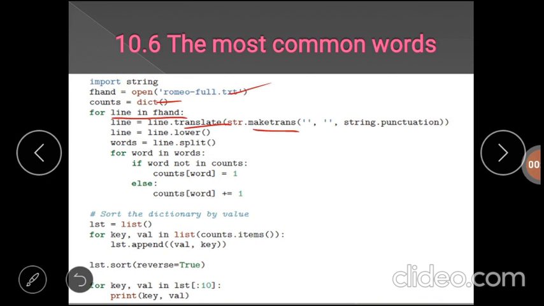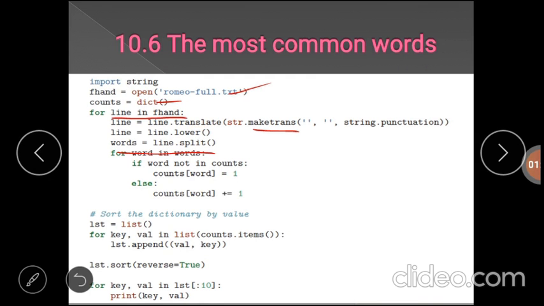Then convert the alphabet to lowercase letters, because in the previous example we discussed that if you have the word "How" and again "how", it will consider them as two separate words. So we have to convert all uppercase letters to lowercase letters. Then take a for loop and iterate over every word in a line.